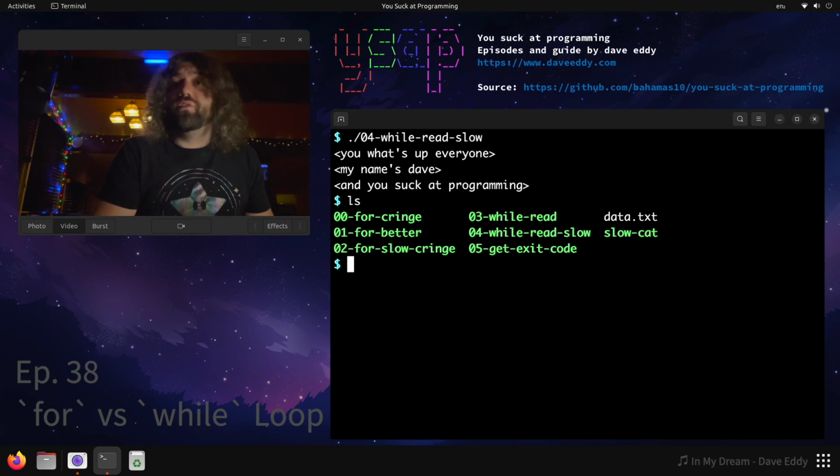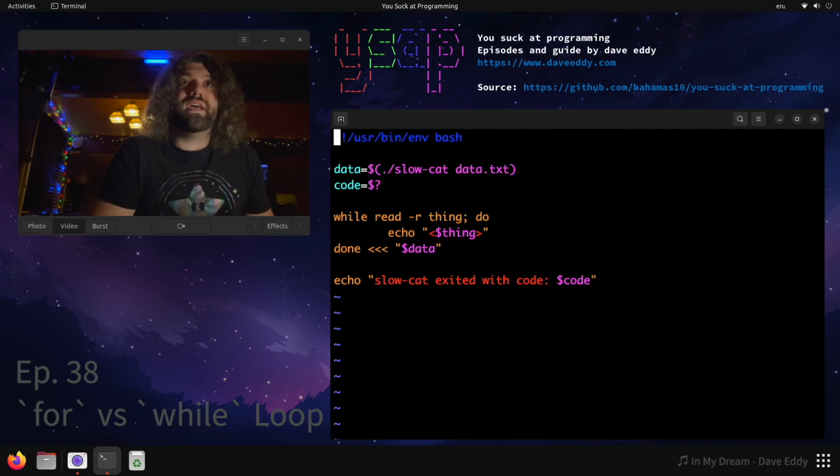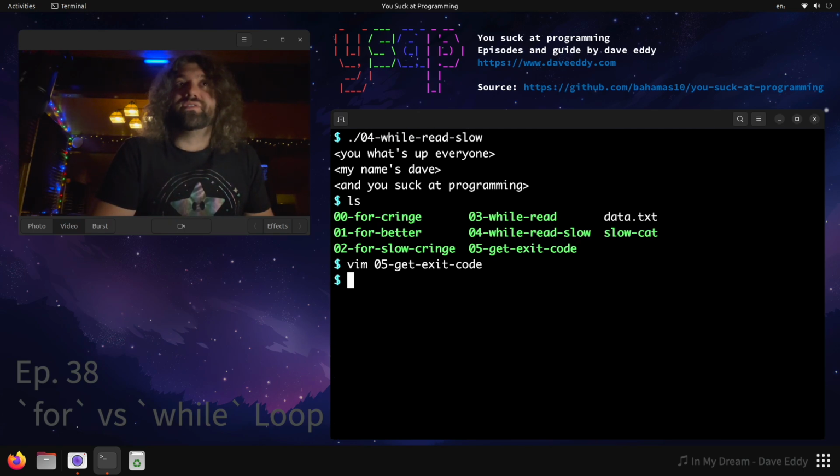That is super useful. What's the problem with the approach? Well, we lose the exit code. That's the main problem. So in this example, what we do is we read the whole thing into memory here. We save the exit code of slowcat. Then we can process it line by line using this substitution right here. We can read in actual string data and read it as a standard in. And then we can actually get the exit code of slowcat.